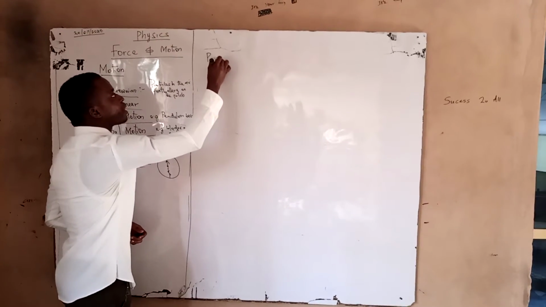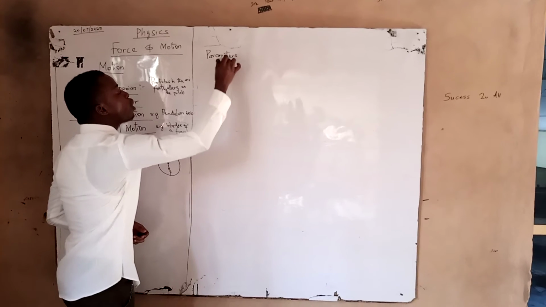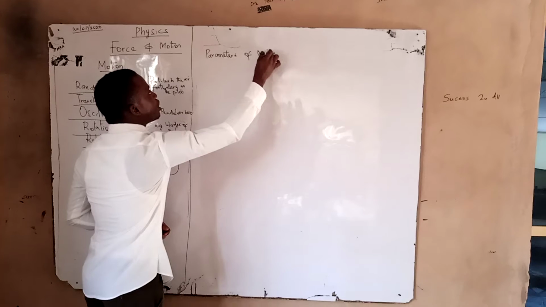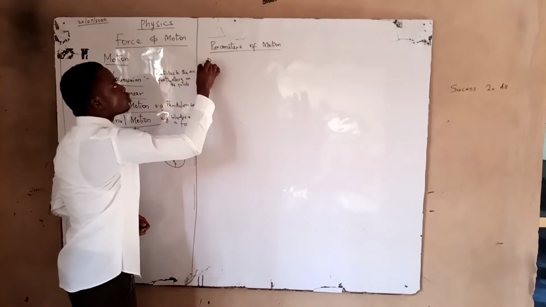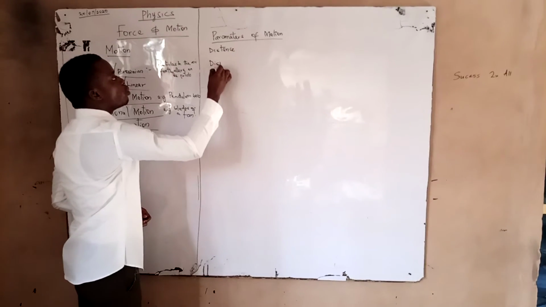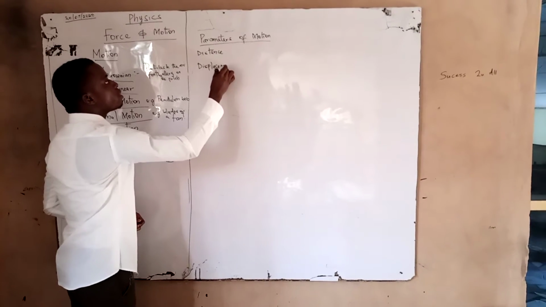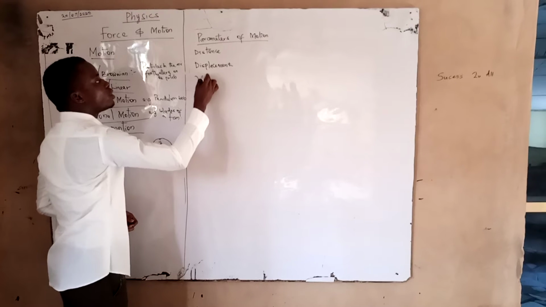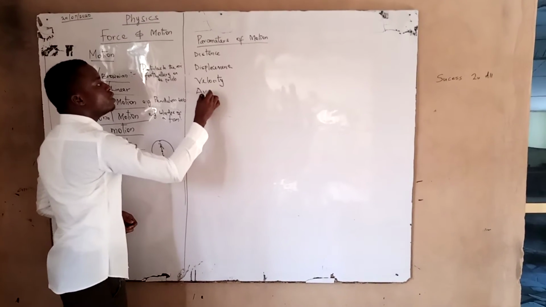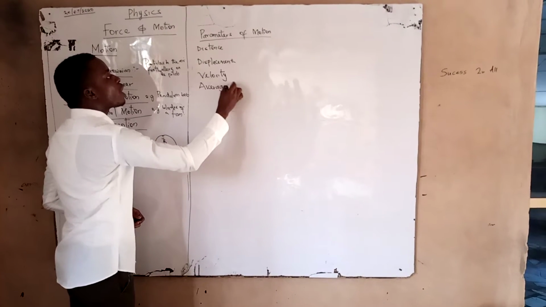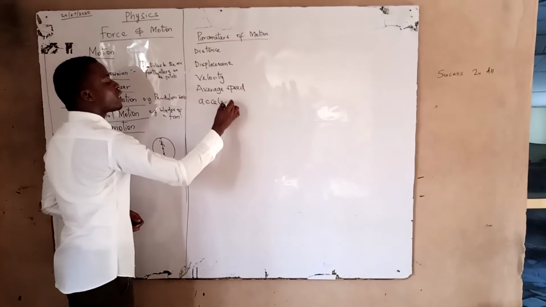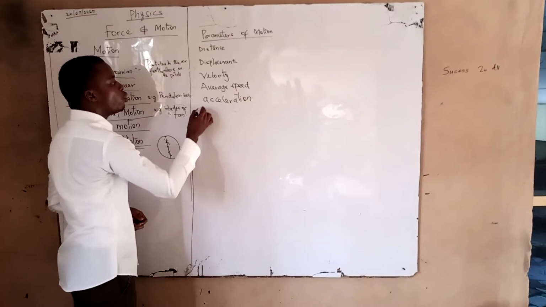Under the parameters of motion, there are some things we must understand, which will include but not be limited to distance. We must understand what distance is. We also have displacement, and we must understand what displacement is. Not only that, we can have velocity. We must understand what velocity is. We can also have average speed, not limited to that alone. We can also have acceleration. Acceleration, we must understand.